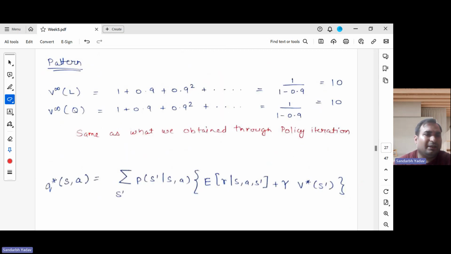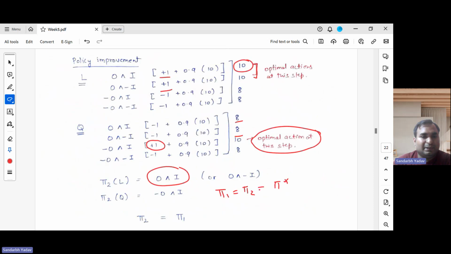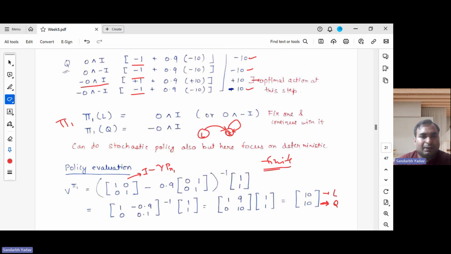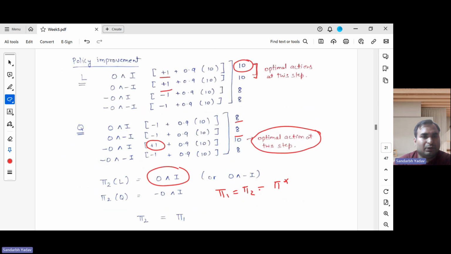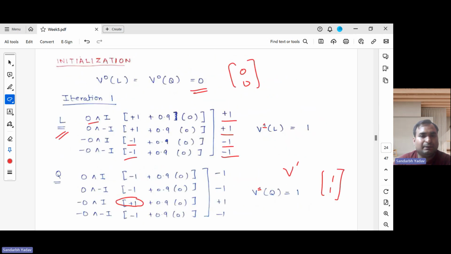So in the limit, if we keep on repeating this value iteration, although we are not doing it manually, we saw a pattern, and on the basis of that pattern we realized that this will proceed in this manner. So our optimal value function is 10 for both the states. And notice that in policy iteration also, we got the same value function. Where did we get it? We got it in policy evaluation, just before termination. So here also it was 10. These two algorithms are consistent with each other.